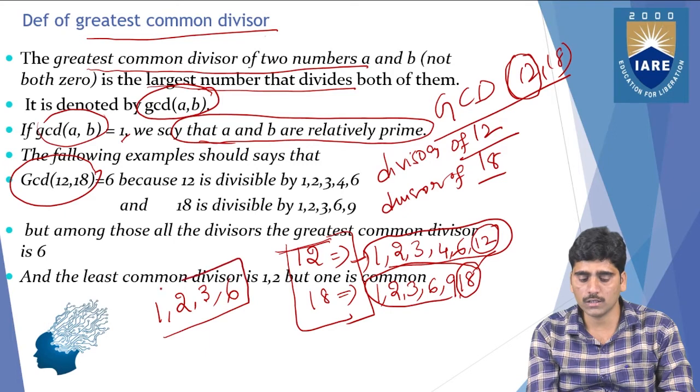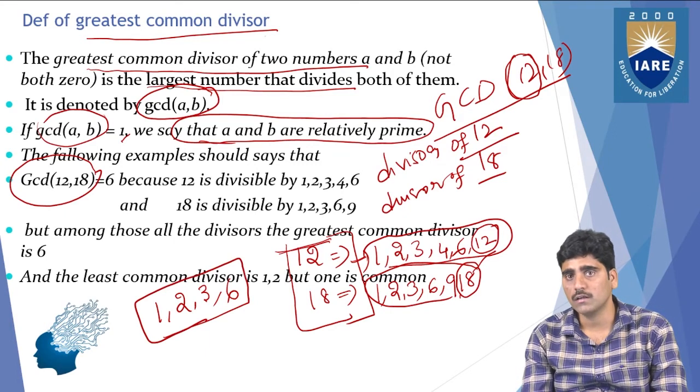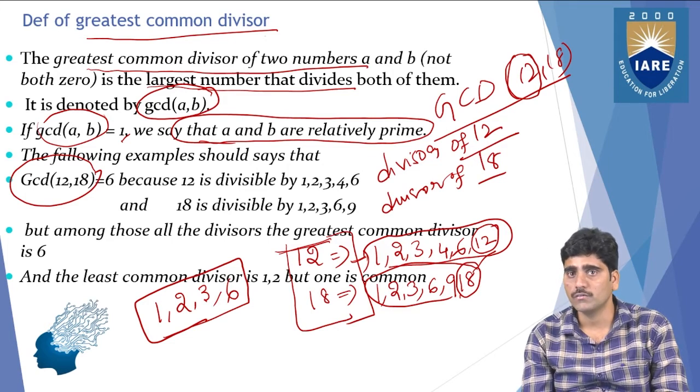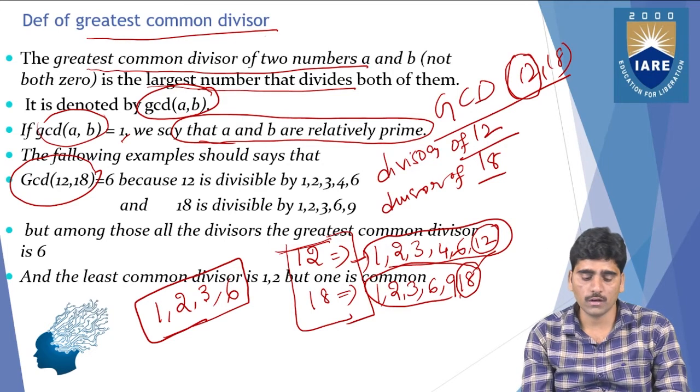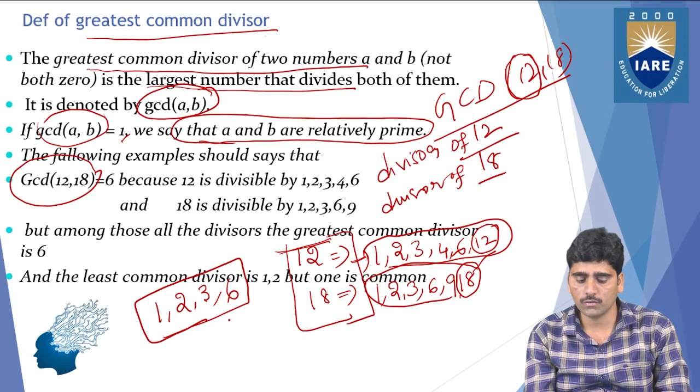So 1, 2, 3, 6 are the common divisors of 12 and 18, these four numbers.